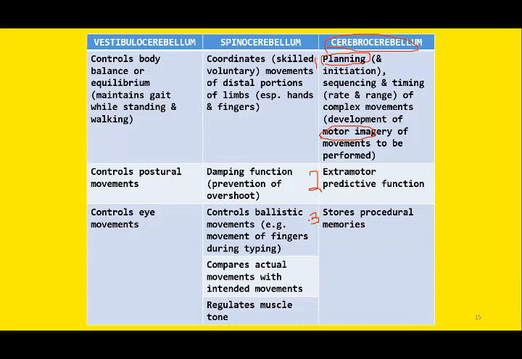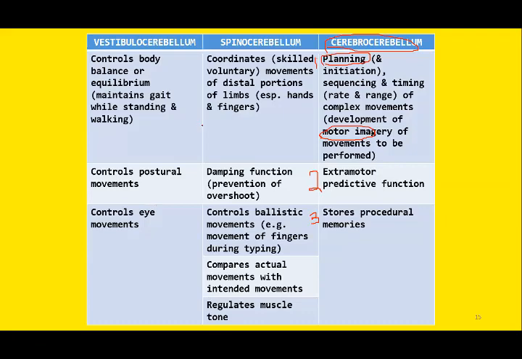And what do we mean by procedural memory? The memory of any procedure. For example, driving a car, riding a bicycle, all these voluntary, complex, skilled movements are stored as procedural memory.